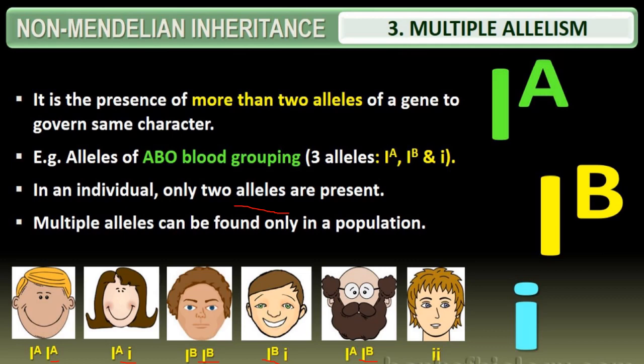Capital IA controls the production of the glycoprotein A, that is antigen A. I have shown you, and IB controls the production of the glycoprotein or the sugar, that is the production of the antigen B, to represent blood group B. And if the allele i comes, it does not produce any type of glycoprotein or sugar. That means it has an antibody. It does not produce any antigen. So it is represented by small i.